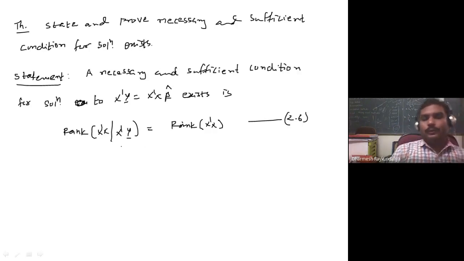So I have to show that the rank of X dash X is the same as the rank of the augmented matrix X dash X with the augmented vector X dash y. Okay.